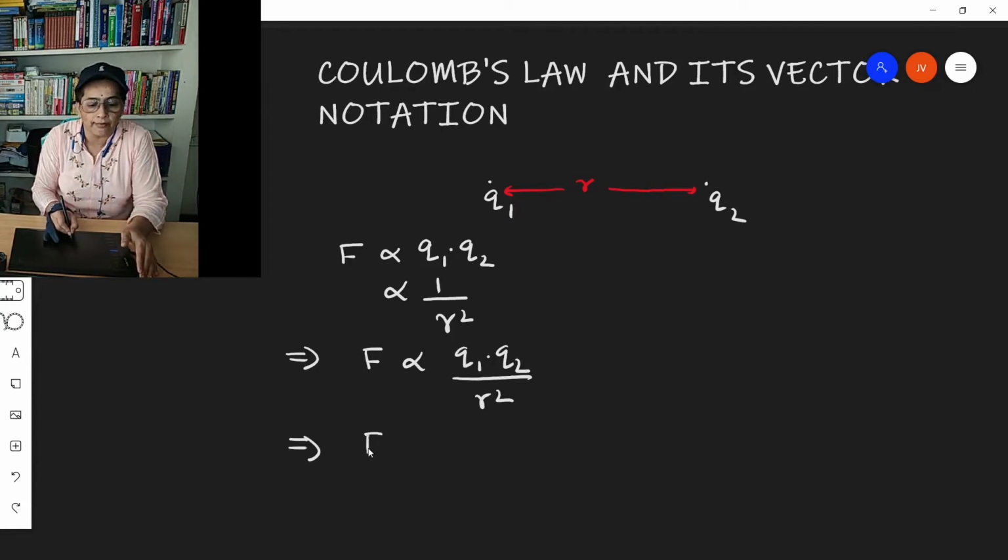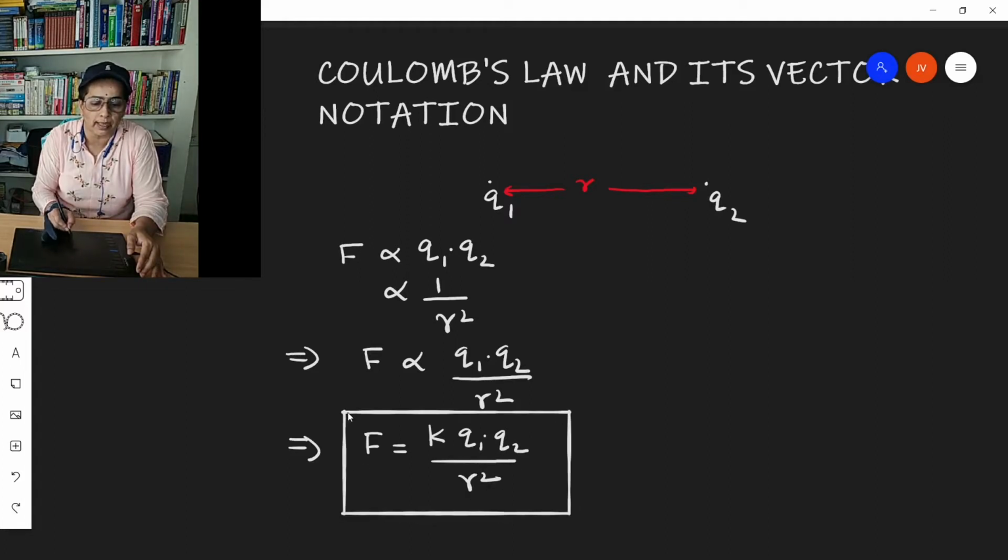So here F is equal to constant K Q1 into Q2 by R square, and this is the mathematical expression of Coulomb's law. Using this formula, we can quantitatively tell the amount of electrostatic force of attraction or repulsion between any two point electric charges.